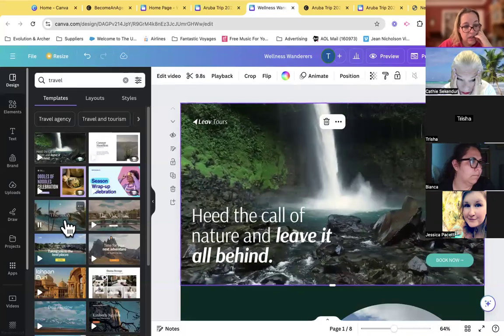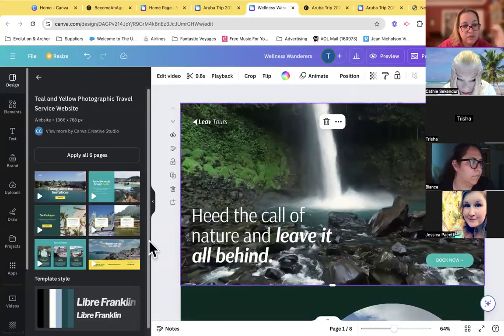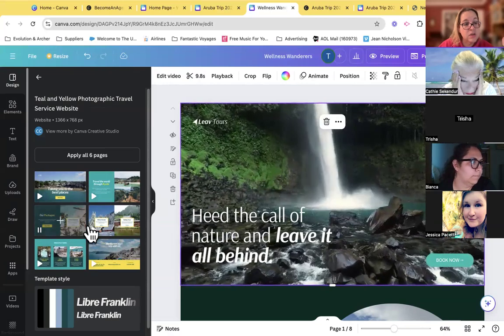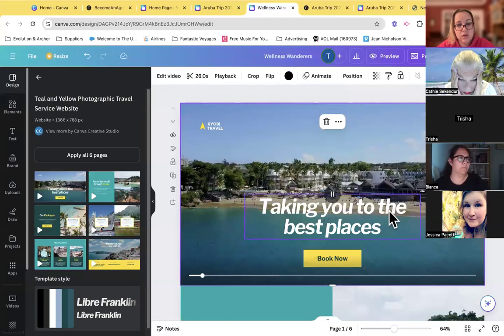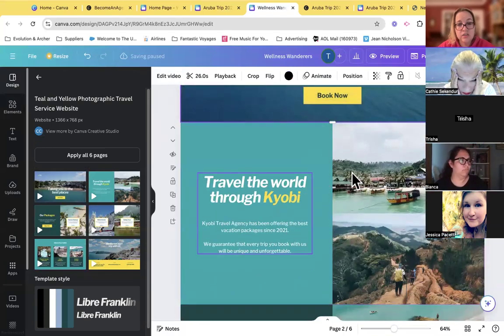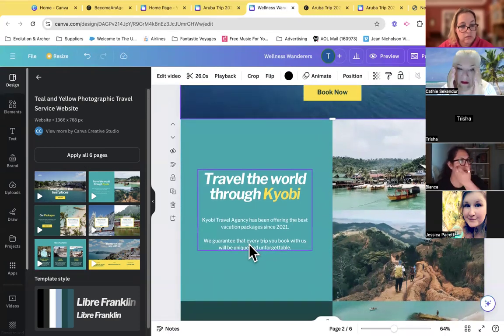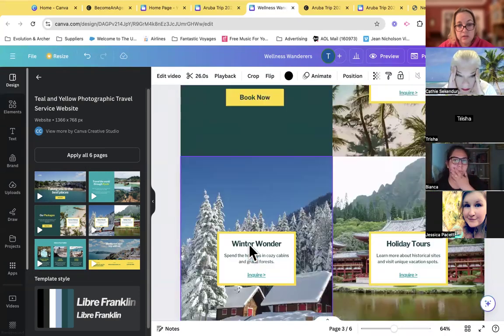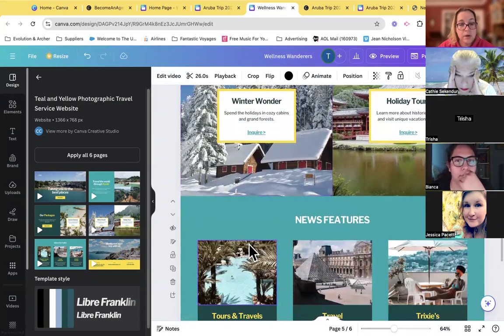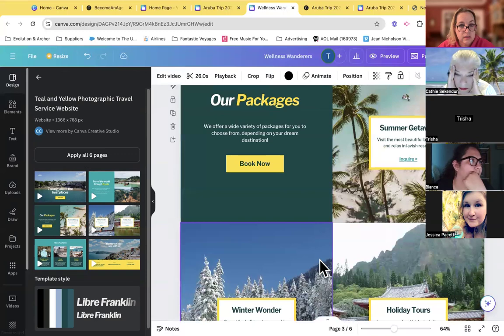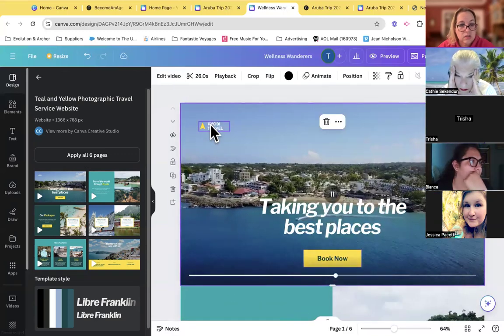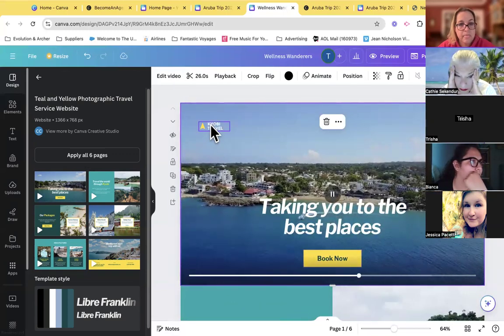It was actually this one that I had. But let's say this was my original template. This is the one I used for my web page. Apply all 6 pages, replace. This is the one I used. And then all I had to do was put my own pictures in and put my own words in, right? I think I edited it more, but you can use their templates and just change it to you. Okay.